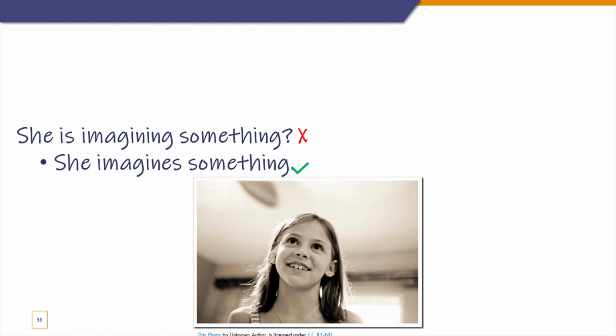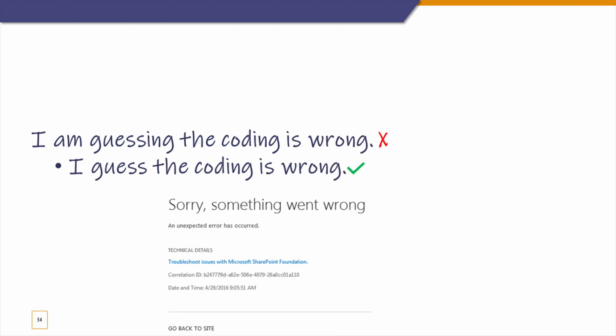Next one. Guess is another stative verb. So you guess or you don't guess, but you don't do the act of guessing. Okay, but again, in social context, it's used very often. You say, "I'm guessing," but that's wrong. "I'm guessing the coding is wrong." You should say, "I guess the coding is wrong."